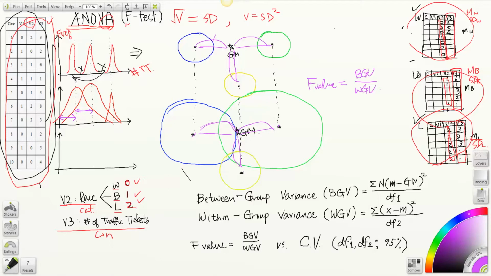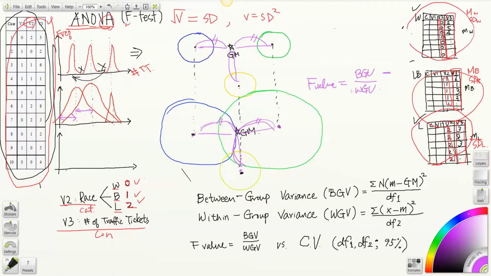This distance is just as this, and this distance is just as this. Again, the dispersion has changed, so the size of the circle has changed, but the central tendency, especially the distance of each subsample's mean from grand mean, is still the same. So between group variance is intact.